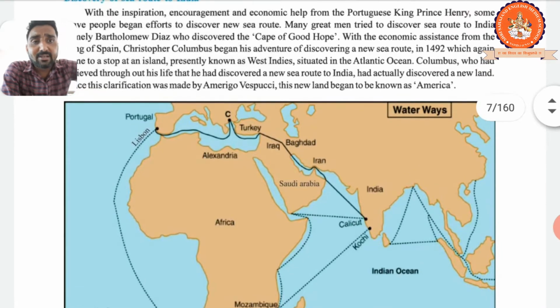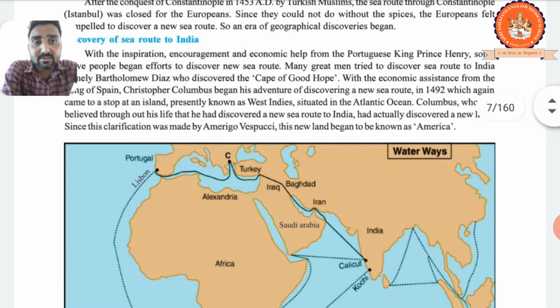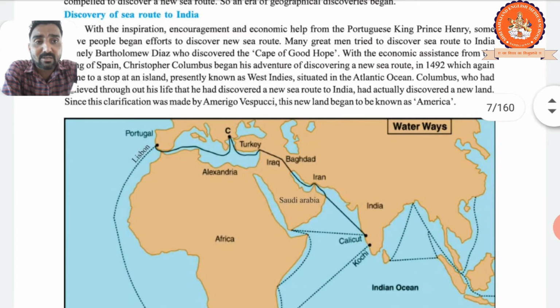Because in 1453 AD the Turkish Muslims conquered Constantinople, the center of the land route. That's why the European countries needed to find a new sea route. Clear? After the conquest of Constantinople in 1453 AD by the Turkish Muslims, the sea route through Constantinople, Istanbul, was closed for the Europeans.